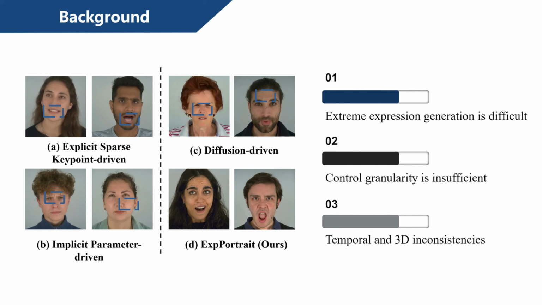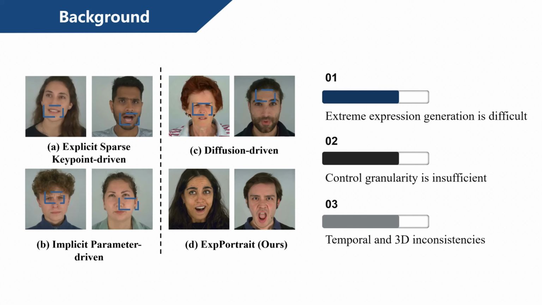With the rise of diffusion models, methods such as DiffusionAvatars and HunyuanPortrait have significantly improved the visual realism and the temporal consistency. Nevertheless, they still struggle when generating unseen extreme expressions. This brings us to 3 major challenges.